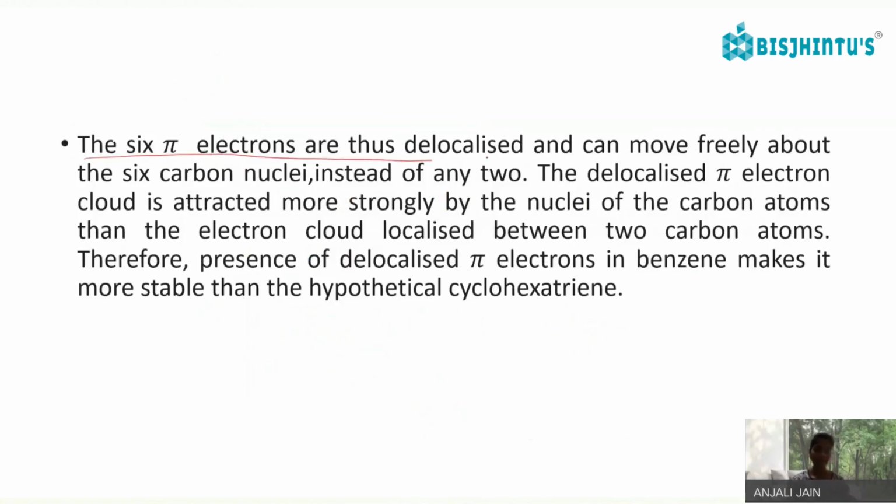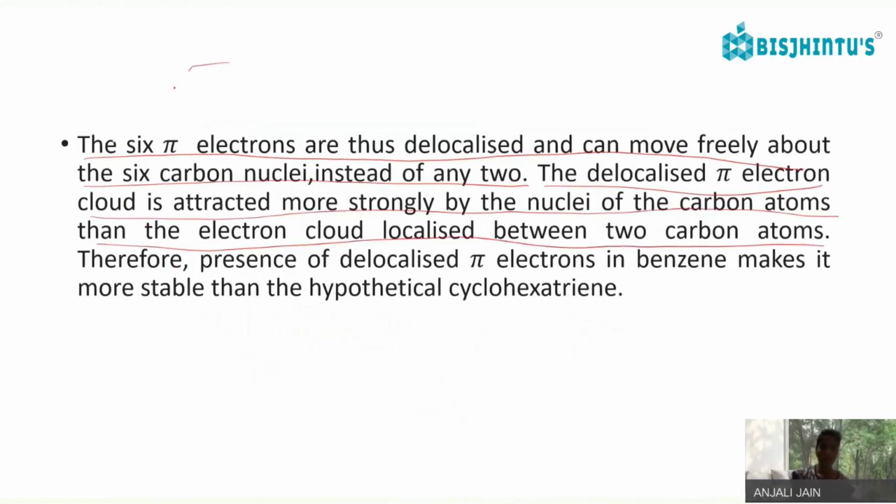So the 6 pi electrons are thus delocalized and can move freely about the 6 carbon nuclei instead of any two. The delocalized pi electron cloud is attracted more strongly by the nuclei of the carbon atoms than the electron cloud localized between two carbon atoms.